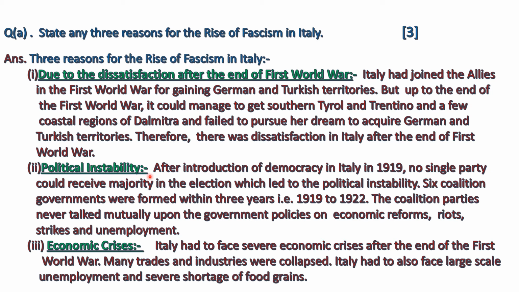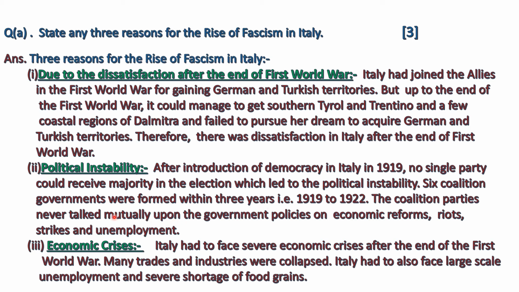Political instability. After introduction of democracy in Italy in 1919, no single party could receive majority in the election, which led to the political instability. Six coalition governments were formed within 3 years, i.e. 1919 to 1922.